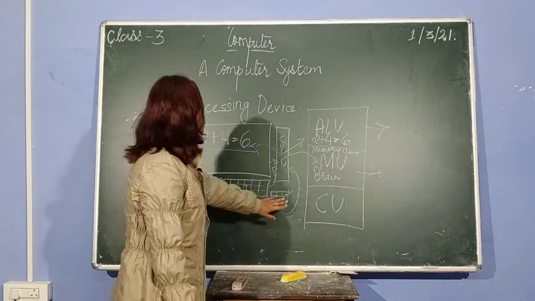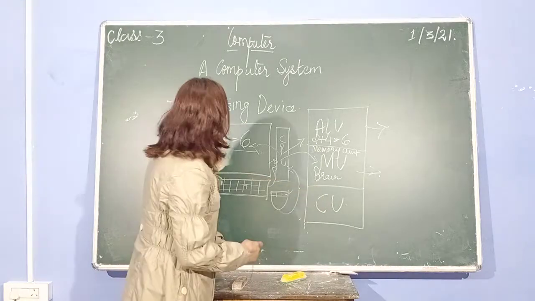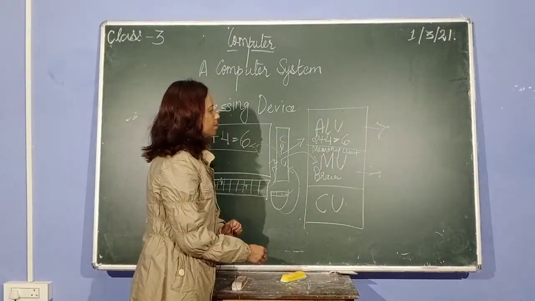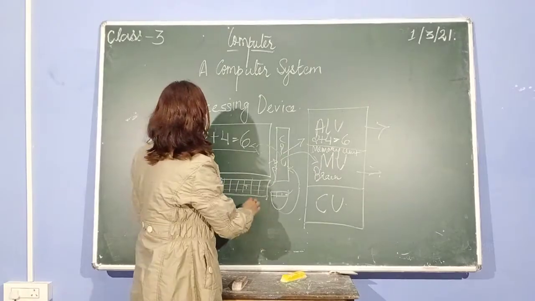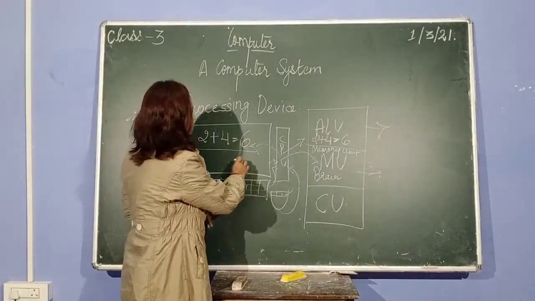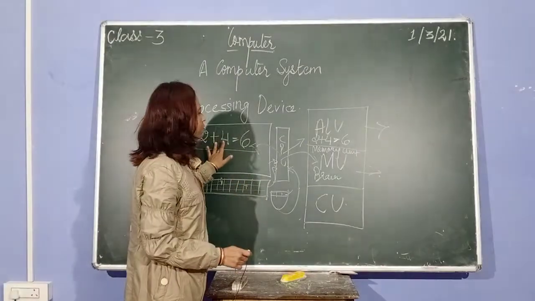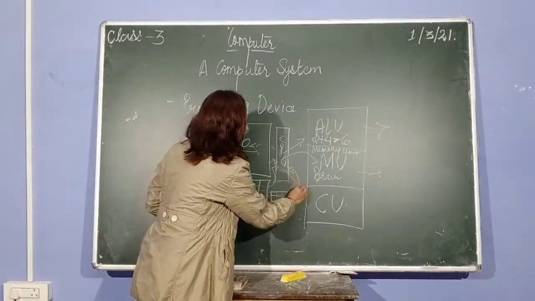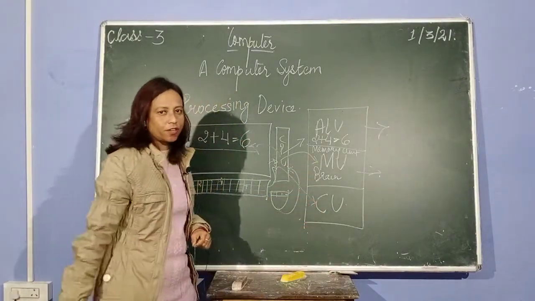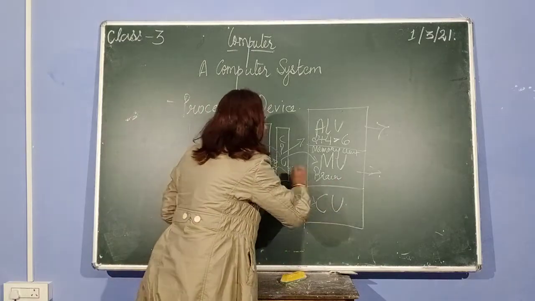This is the part of the CPU which helps to divide the work. Suppose you have given your command, you have typed 2 plus 4. It is first received by CU, the control unit, and this unit will decide where it is supposed to go.